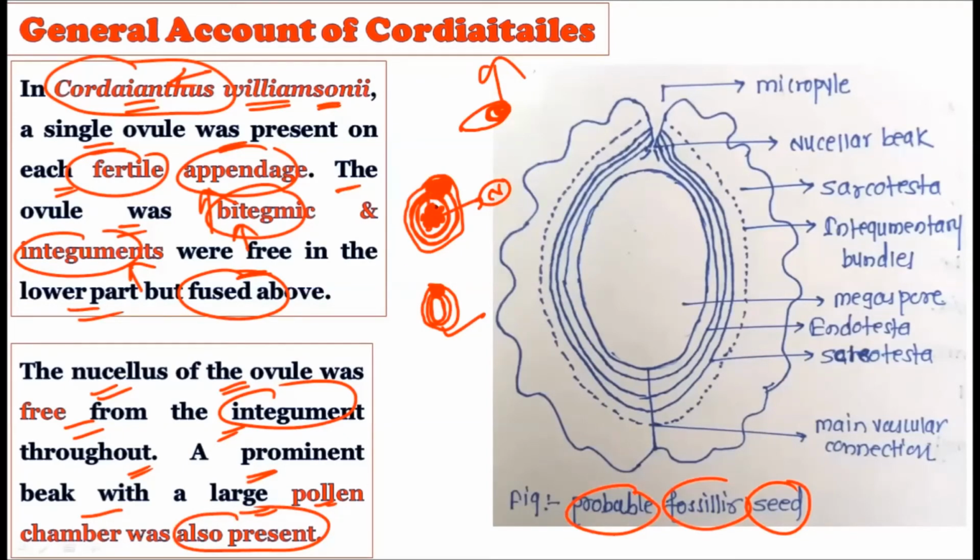So the prominent beak is also present, which acts as a pollen chamber later during the pollination and the fertilization. So see, here you can see the nucellar beak. This portion is called the nucellar beak. Here we will have the megasporangium or the ovule structure, and this ovule structure is showing the presence of the nucellus, which is free from the integuments. It is not attached to the integuments, and on the other side you will find the presence of the integuments here, like this.